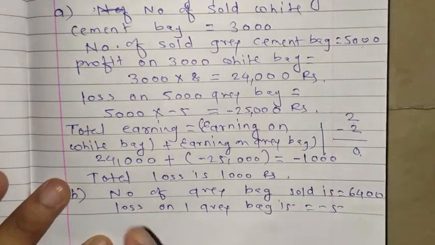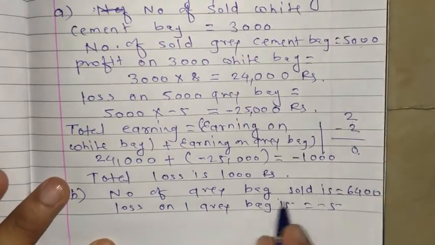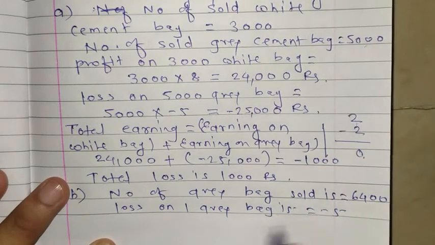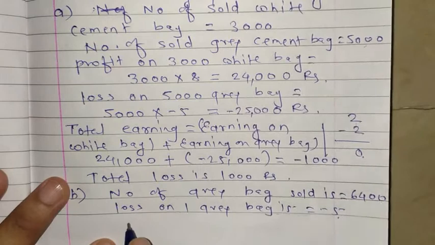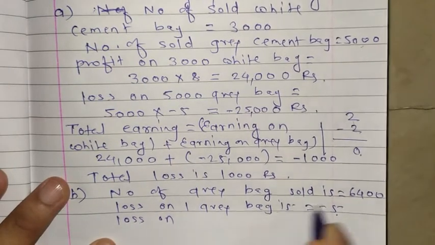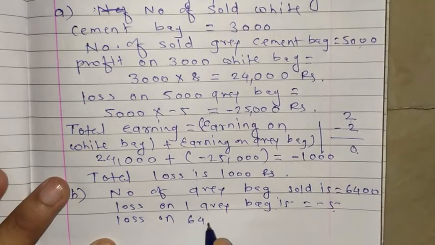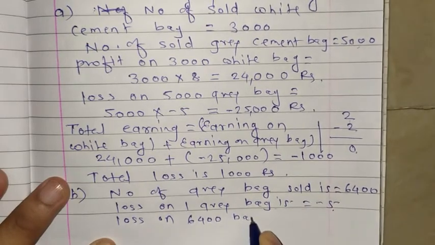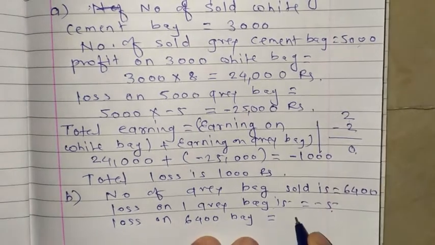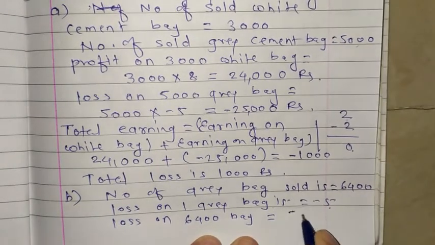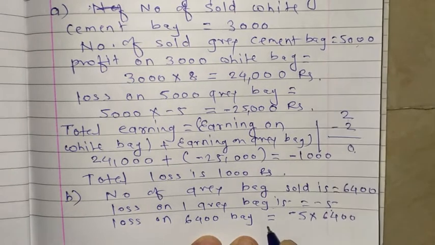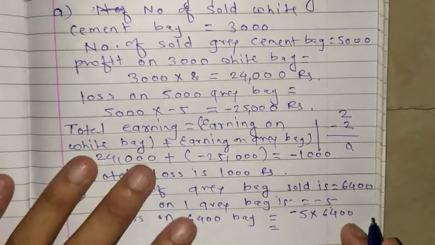So the number of gray bags sold is 6,400, and the loss on one bag is minus 5. So you can calculate here loss on 6,400 gray bags. So what is the loss? How will you calculate? Minus 5 into 6,400, and then you do the calculation.